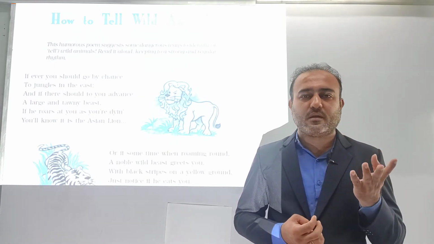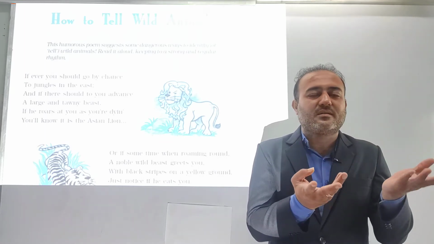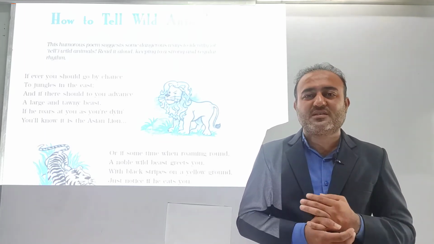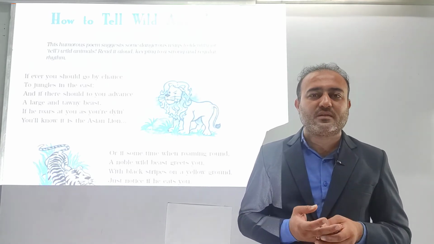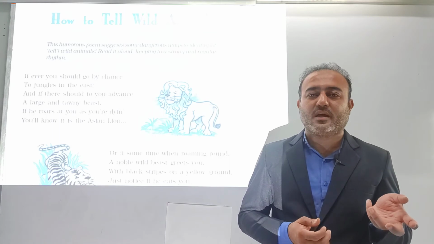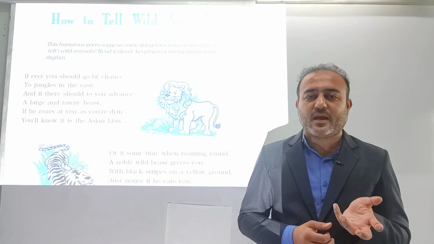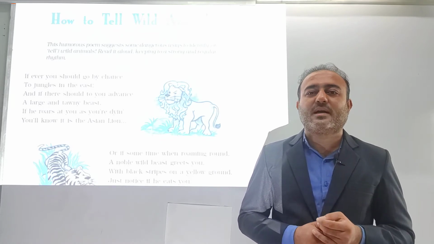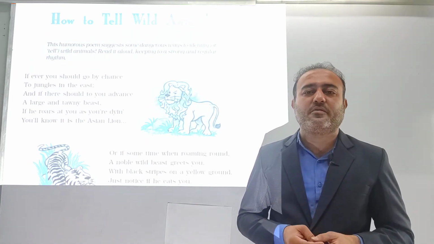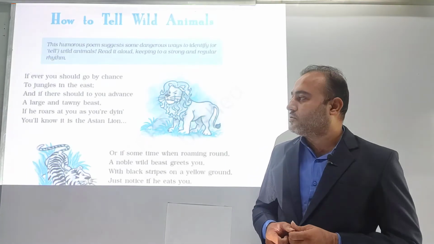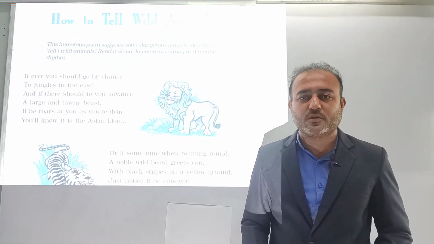If we are looking at the tree, if we don't find anyone or anything over there, then how can we realize that it is a chameleon? So she says that the chameleon has the capability of changing color, and she is trying to say that when you are looking at the tree, already it might have changed its color to brown, like the bark of the tree, and that is how we can identify it is the chameleon. So this is how she gives the description and characteristics of the different animals in the poem. Okay, so to understand that in detail, let us begin with the explanation from the textbook with your first paragraph.